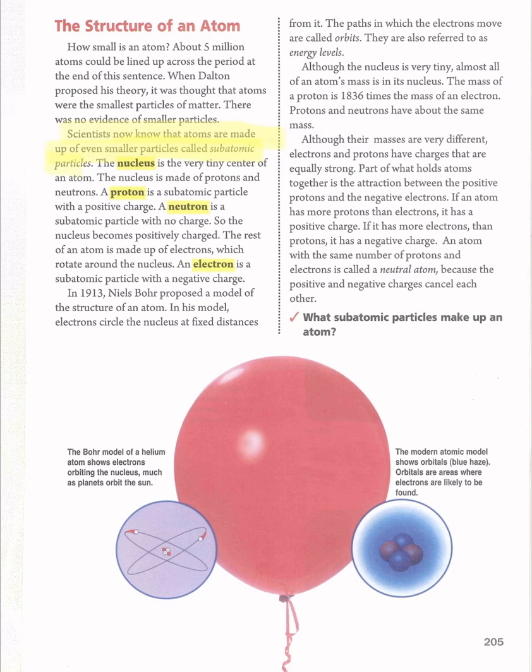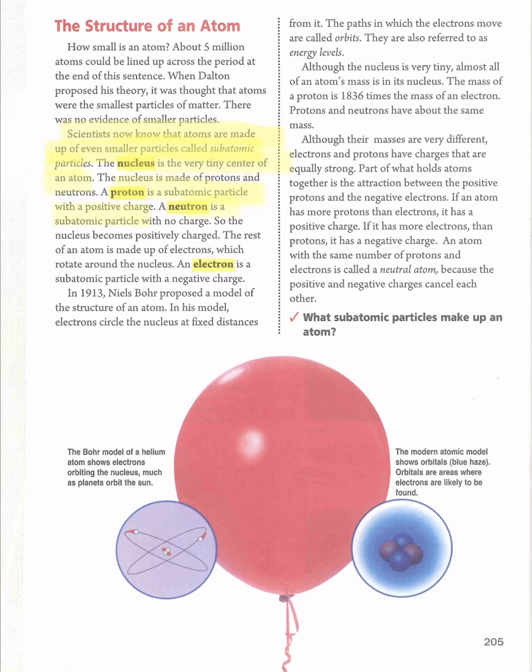Okay. Here we have the vocabulary. The nucleus is a very tiny center of an atom, as I explained now. Okay, and what about the proton? A proton is a subatomic particle with a positive charge. What about neutrons?